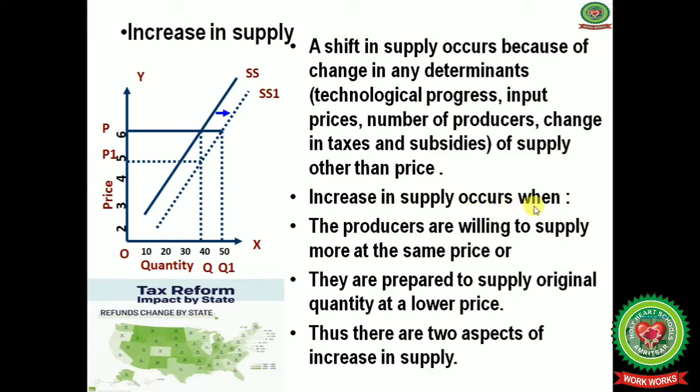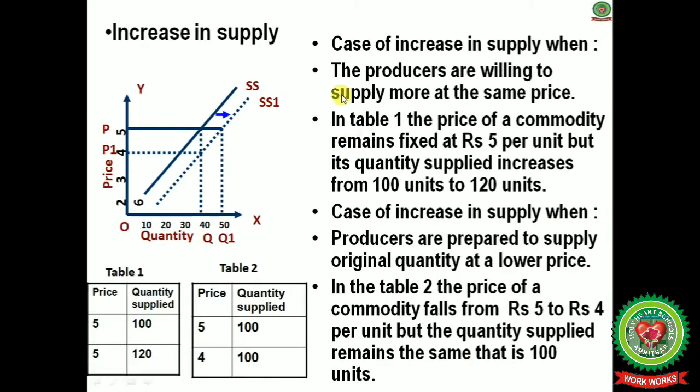Increase in supply occurs when the producers are willing to supply more at the same price, or they are prepared to supply the original quantity at a lower price. Thus, there are two aspects of the increase in supply. First is the case when producers are willing to supply more at the same price. In table 1, you can see that the price remains the same and the quantity supplied increases from 100 to 120 units. In table 2, producers are prepared to supply the original quantity at a lower price. The price falls from rupees 5 to rupees 4, and the quantity supplied remains the same.